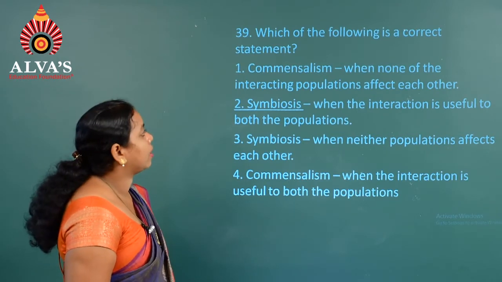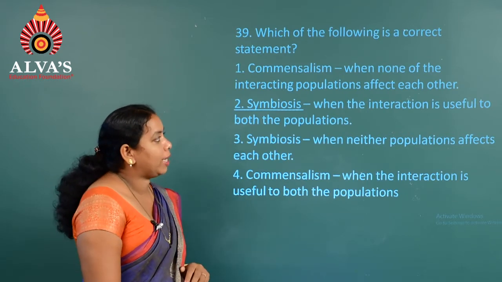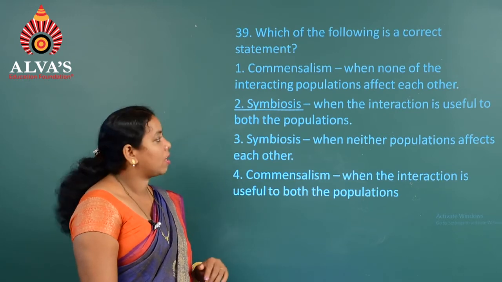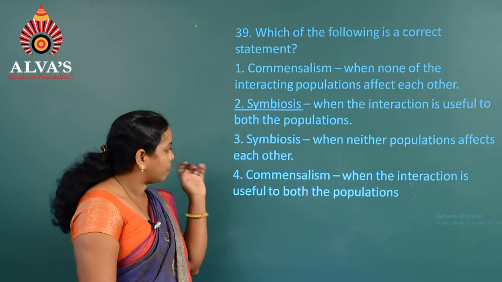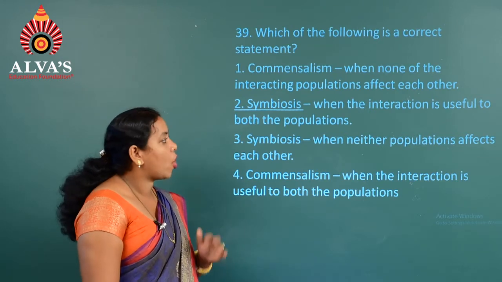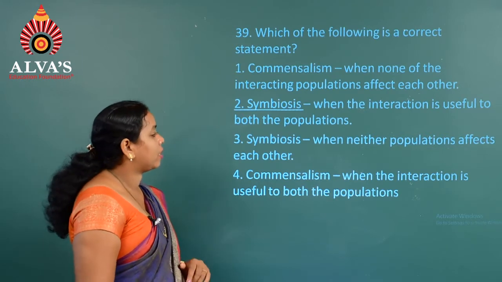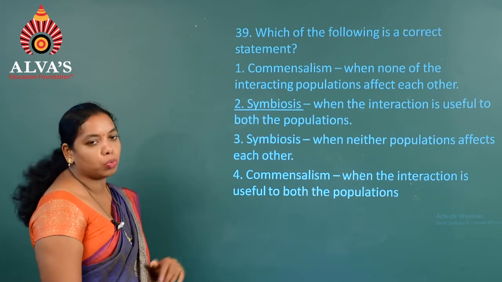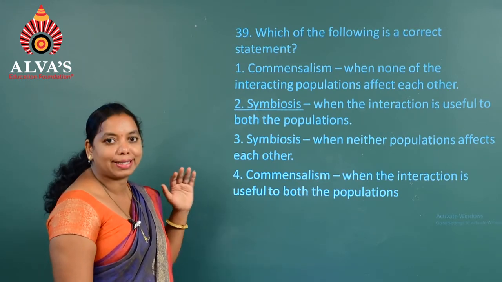The first one, commensalism, when none of the interacting populations affect each other. The second option, symbiosis, when the interaction is useful to both the populations. Third one, symbiosis, when neither population affects the other. Fourth one, that is commensalism, when the interaction is useful to both the populations. So, here we have to identify the correct statement.